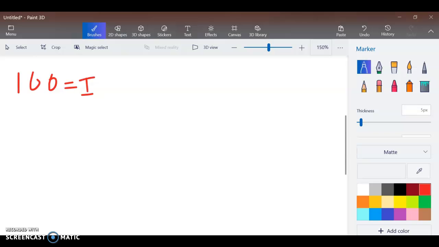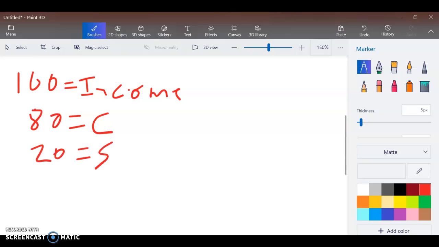I'm writing with my finger here, guys, so bear with me. Let's say that $80 is consumption and $20 is savings.